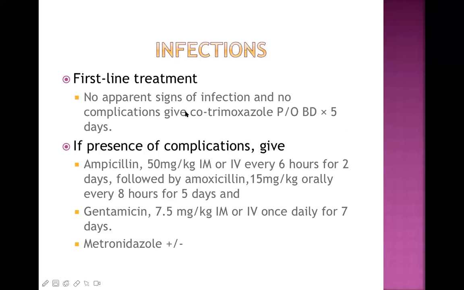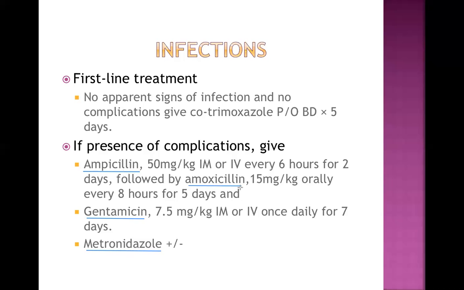Now see here, ampicillin, one aminoglycoside, ampicillin or amoxicillin, they belong to the same group, gentamicin and metronidazole. This is an excellent combination.